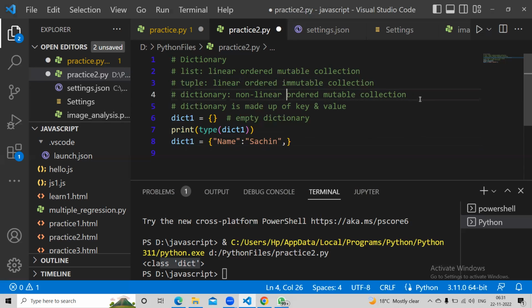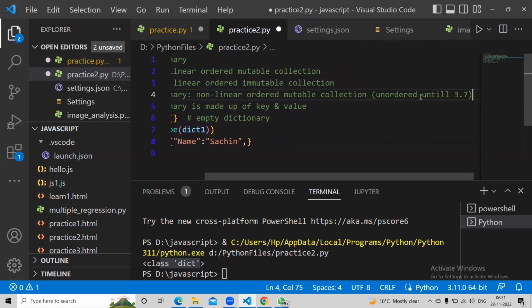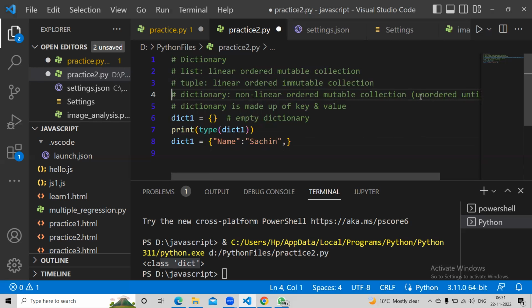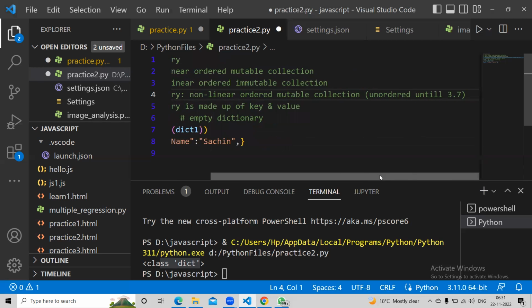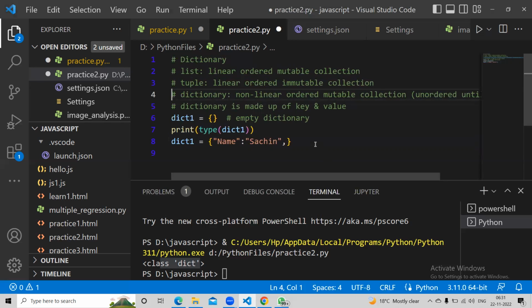It was unordered until Python 3.7. When I learned it, it was unordered. Now I just remembered, it's ordered. For example, if you're doing a pop, by default it could remove any of the elements, but in the newer version, they made it ordered.